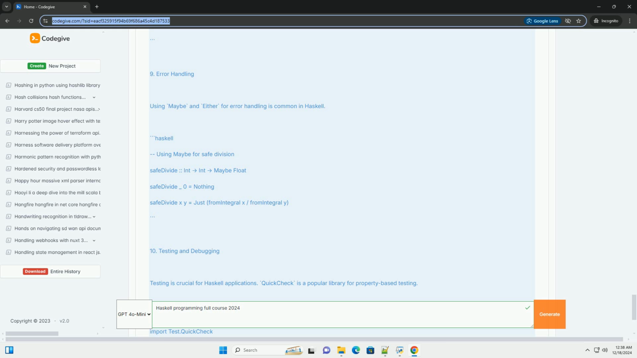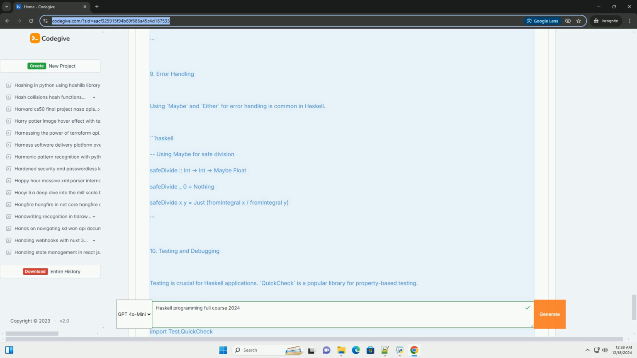Bash. Installing GHC and Stack on Ubuntu. sudo apt-get install haskell-platform. curl -sSL https://get.haskellstack.org/